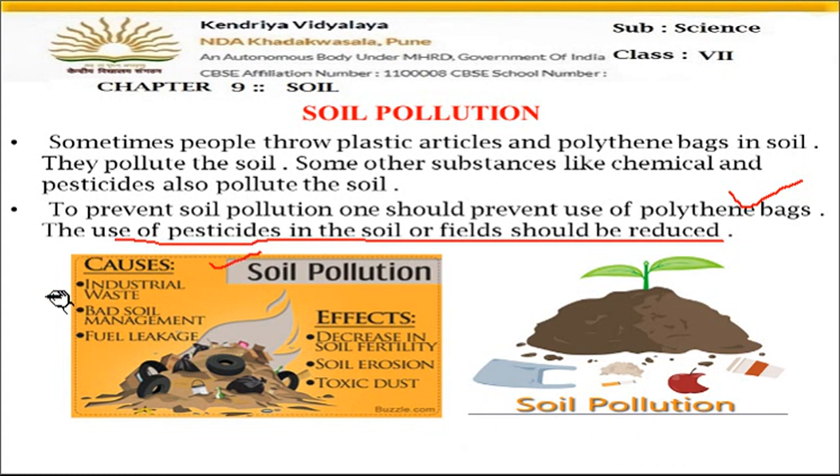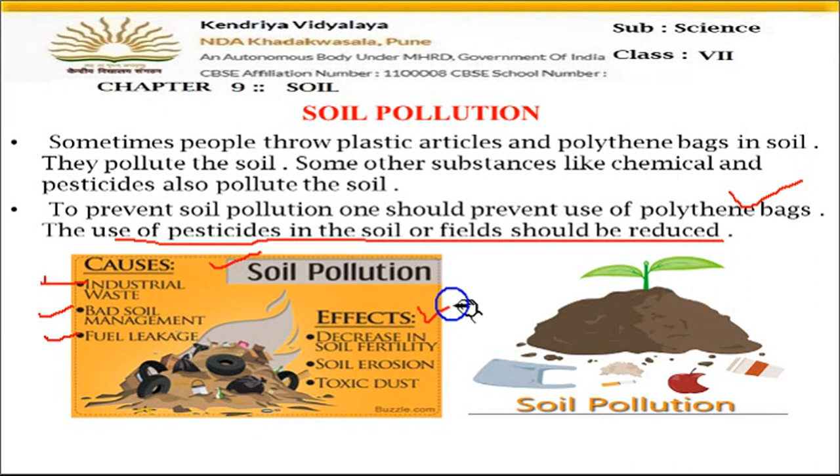Now in the picture you can see soil pollution. What are the causes? Industrial waste coming from the industries also mixes in the soil. Then bad soil management. Not taking proper care of the soil is also a cause of soil pollution. Then fuel leakage. Sometimes some petrol gets leaked in the soil, or a sewage line gets leaked in the soil. They all cause pollution of the soil.